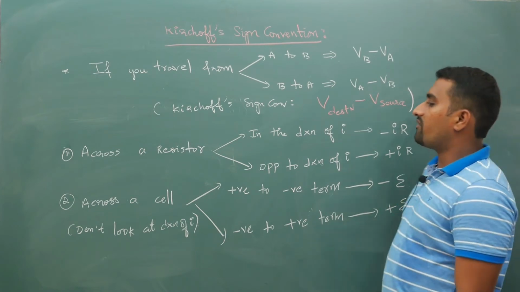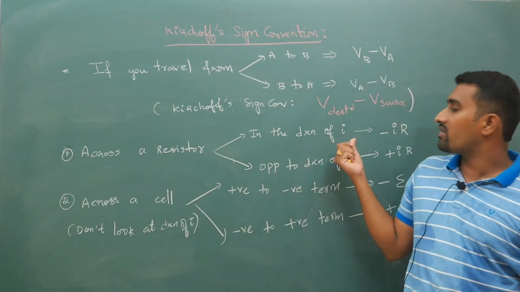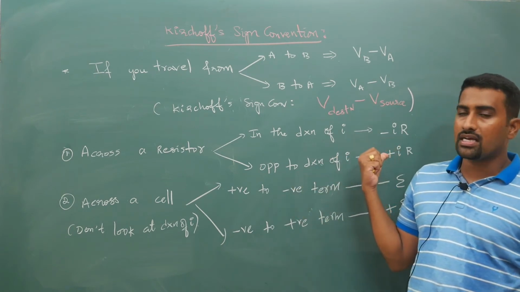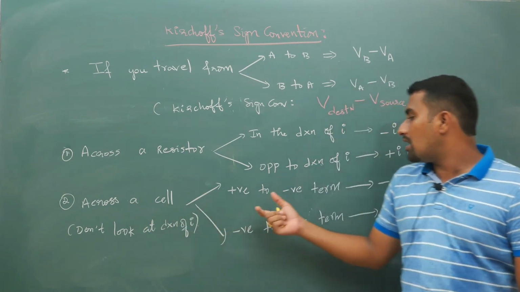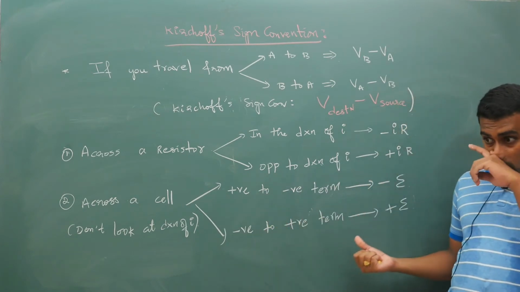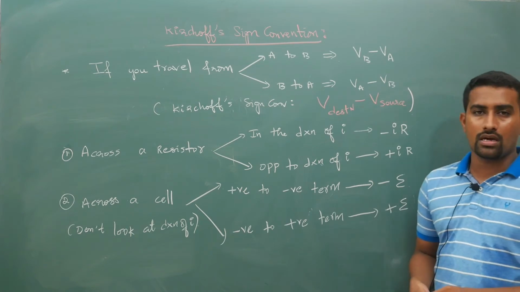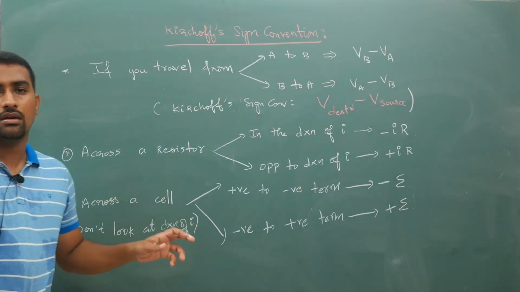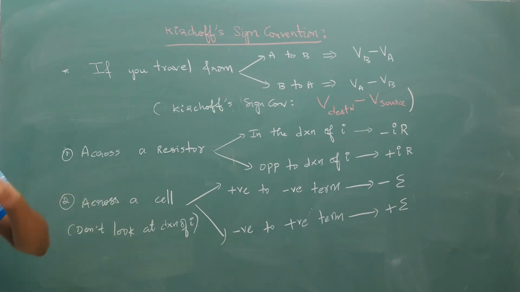So for a resistor in the direction of current, your potential drop is minus IR. Opposite to the direction of current, it is plus IR. Across a cell from positive to negative terminal, it is minus E, and from negative to positive terminal, it is plus E. So like this you will have your Kirchhoff's sign convention. Now this Kirchhoff's sign convention is very helpful to us in solving the questions.